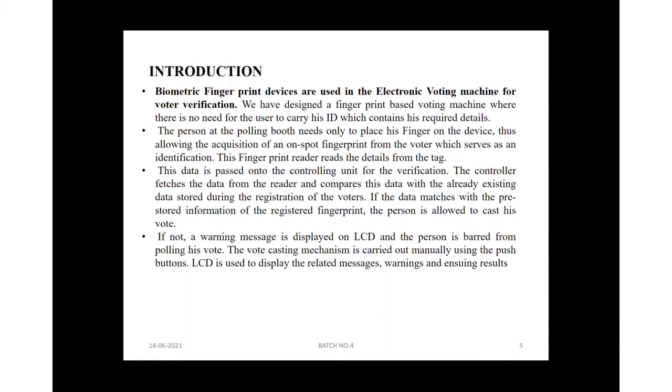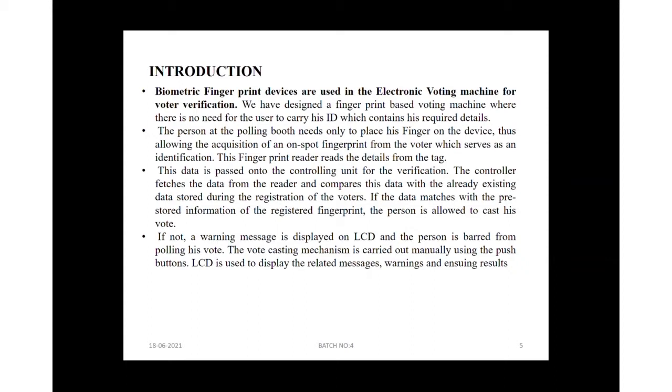Introduction. Biometric fingerprint devices are employed in the electronic voting machine for citizen verification. We have designed a fingerprint based voting machine where there is no need for the user to hold his ID that contains his required details.